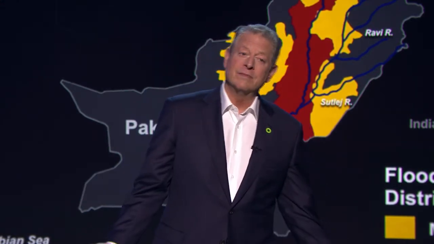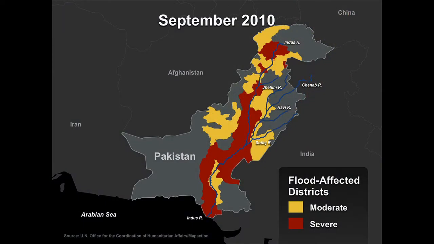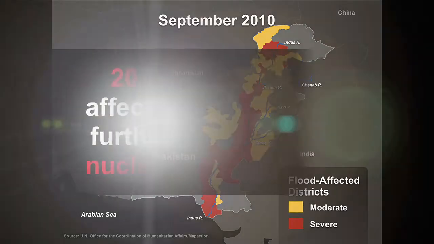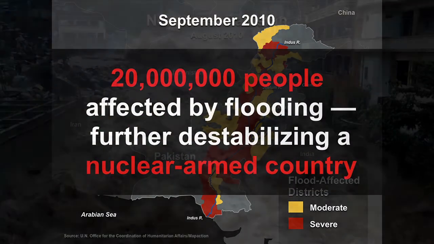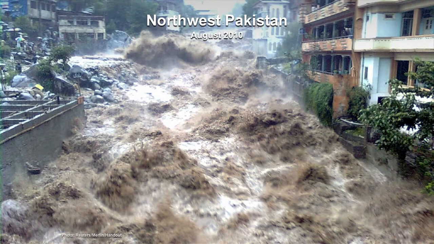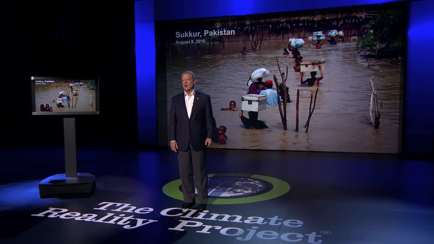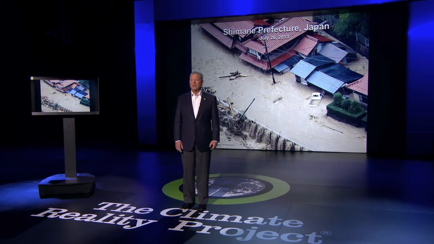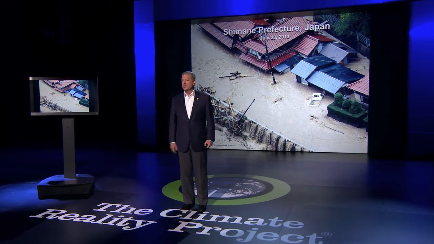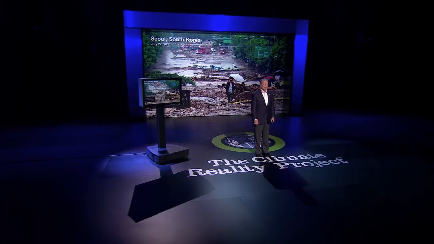But of course, the downpour that probably captured most world attention was in Pakistan 3 years ago, when 20 million people were displaced by a massive flood with biblical scenes of destruction caused by the flood waters and the massive relocation of all these many millions of people. In Japan, just 3 months ago, a series of large downpours created flooding events there.